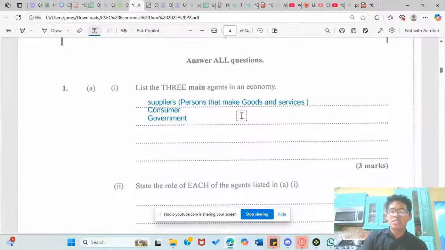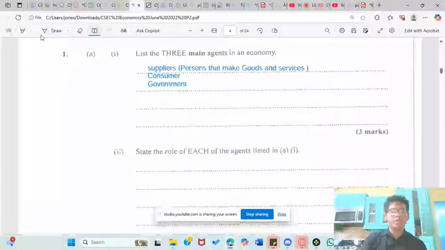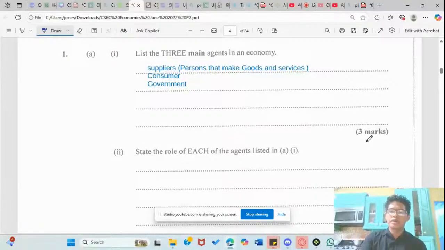The suppliers are the persons who make or create the goods and services we use for everyday activities. The consumers buy the goods and the necessities. And the government makes the laws that allow for goods to be made. That is it. It is very, very easy. That's easy 3 marks.